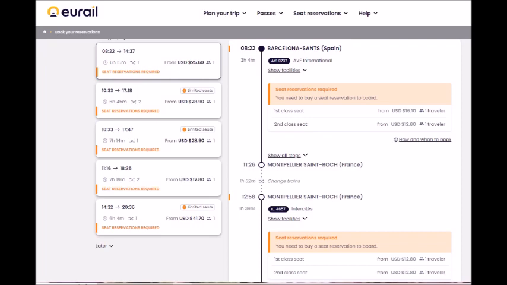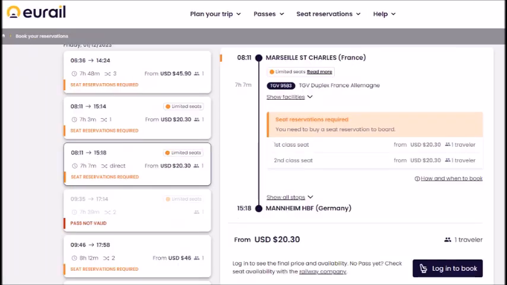Now, going back from Barcelona, I'm going to go to Marseille, and again, notice the international portion is 50% more. Then from Marseille, we're going to go to Mannheim, direct trip. Here, the difference in first and second class does not apply. It's a pretty good journey.